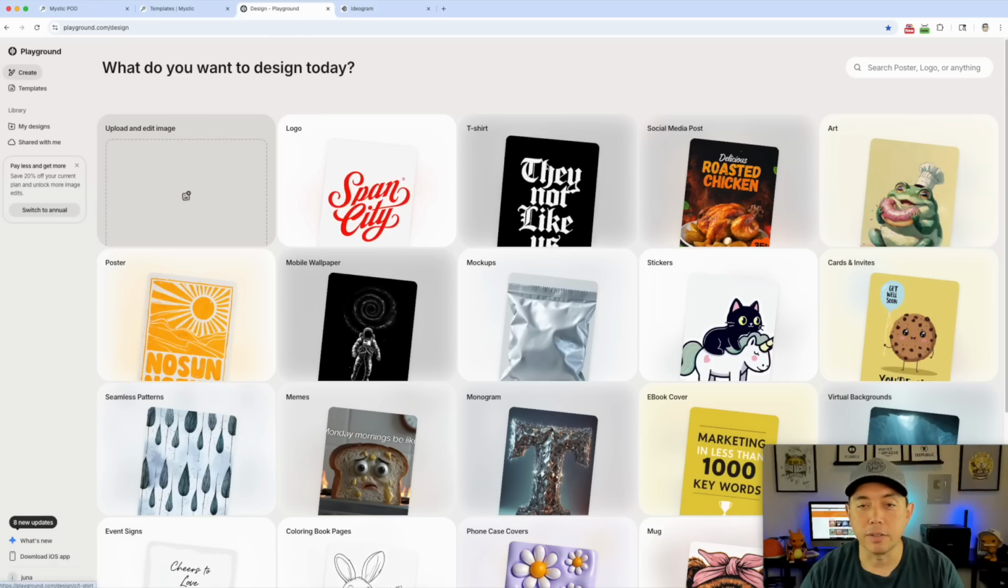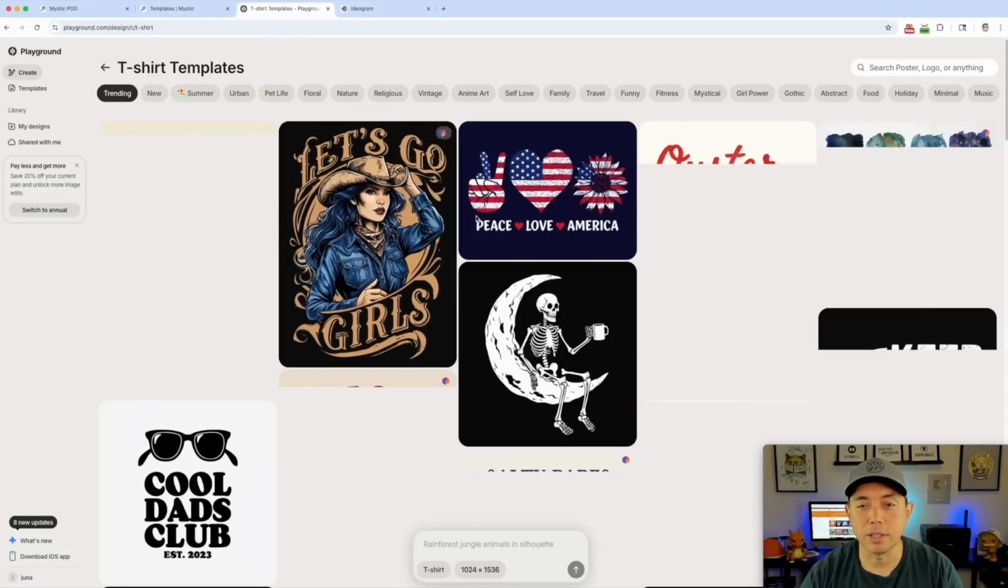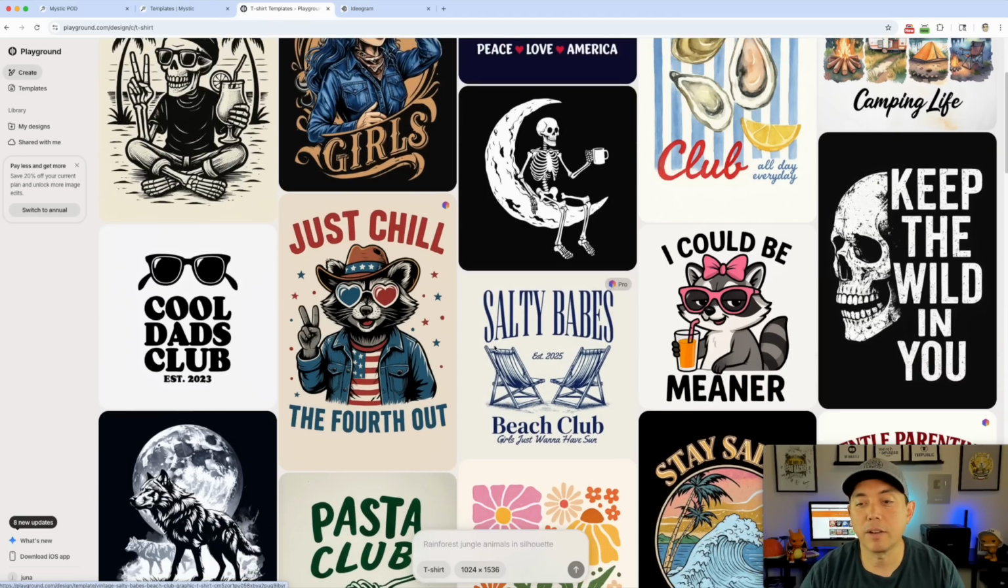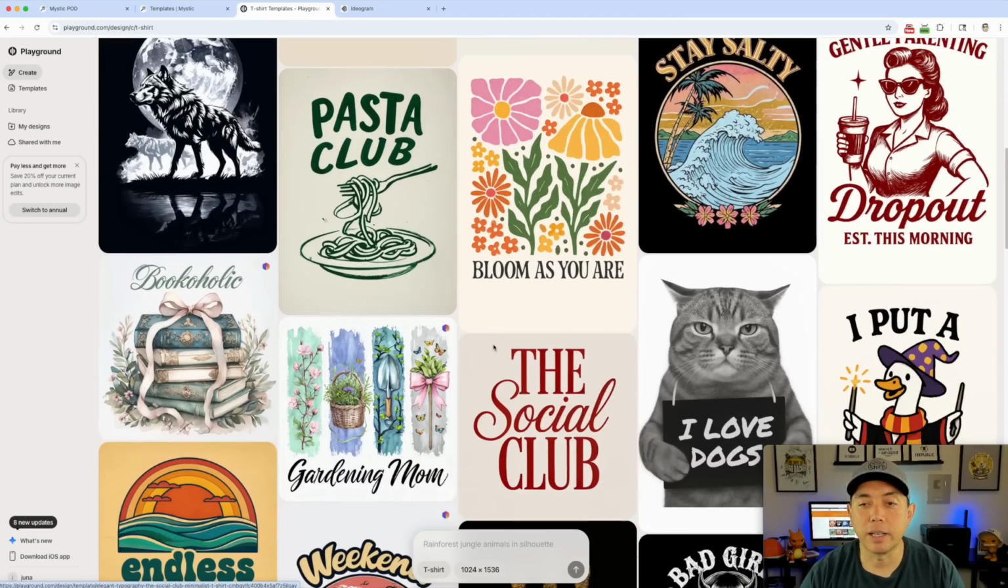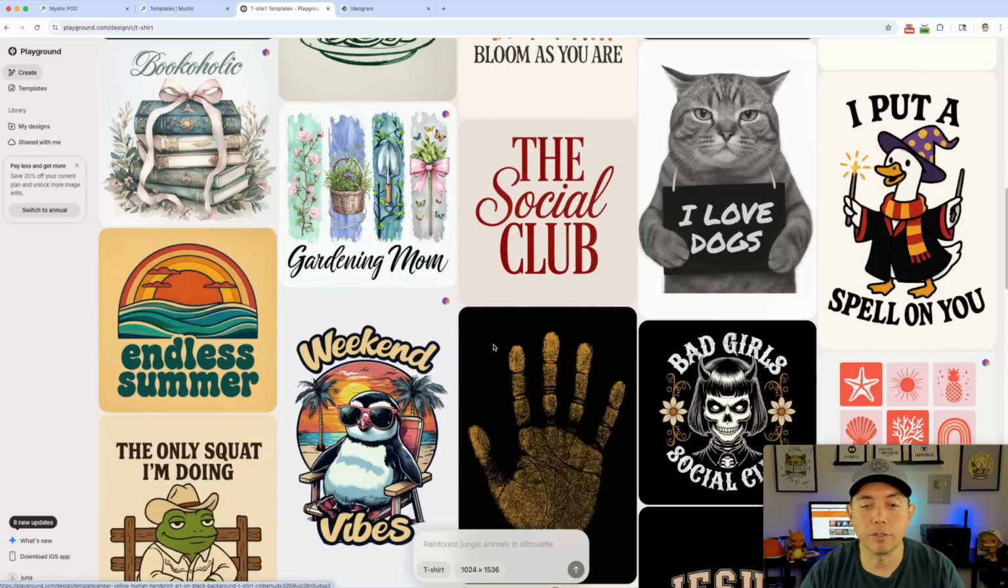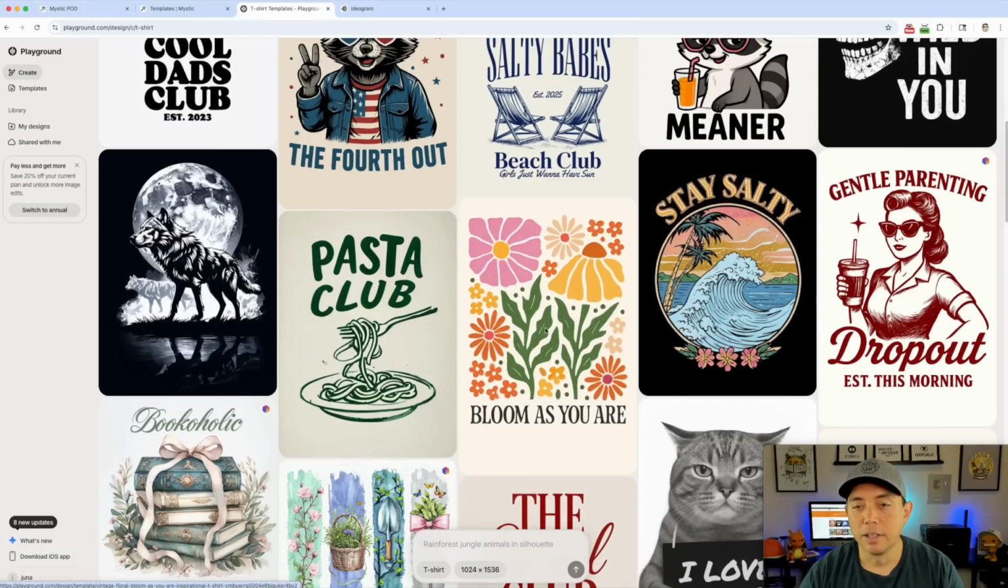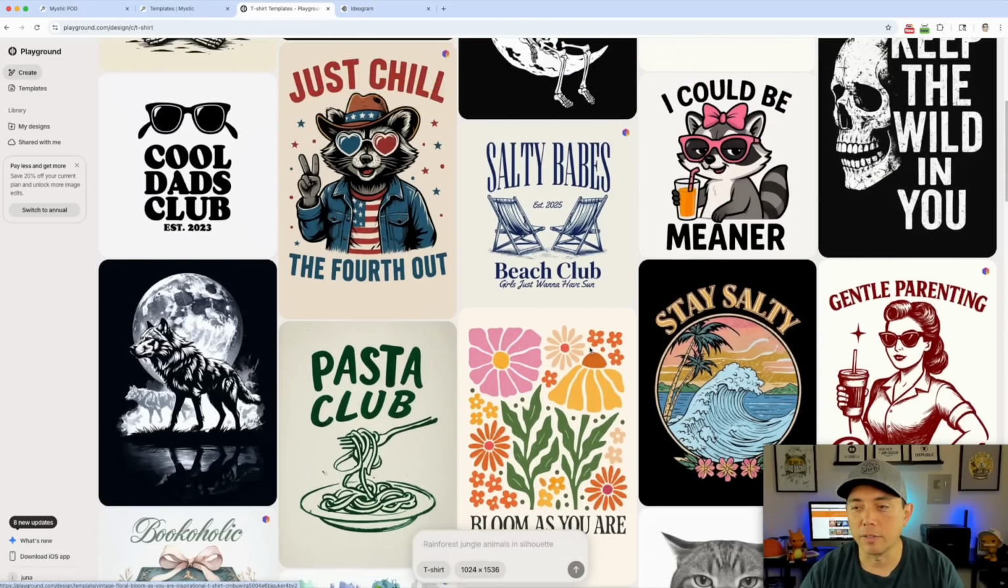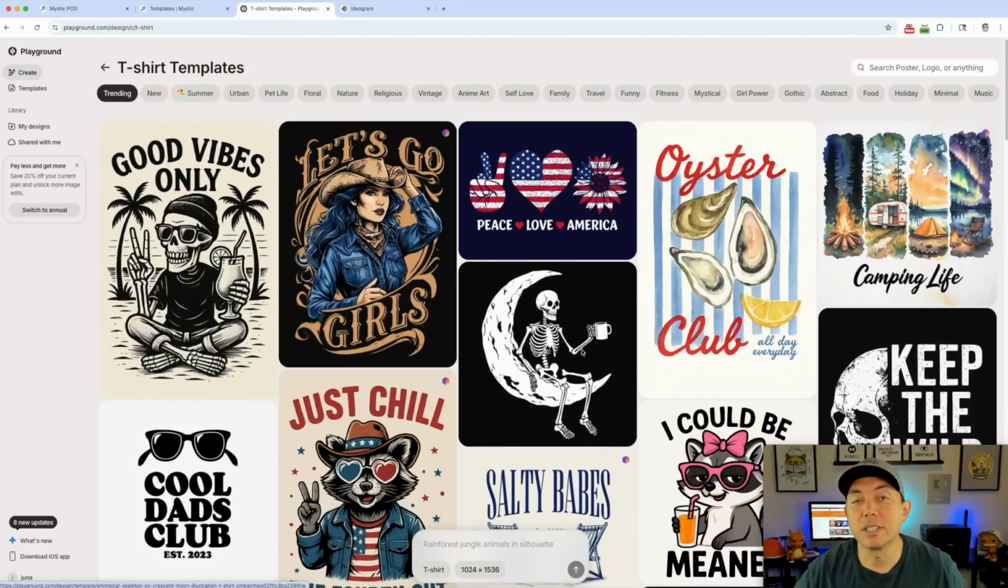So we got here with t-shirts, the same thing with the templates. All of them have these templates so you can get an idea of what style you want. And a lot of them have different styles on here. You can see this is a cool flower style and everything. So this is a great way to use AI for designs.